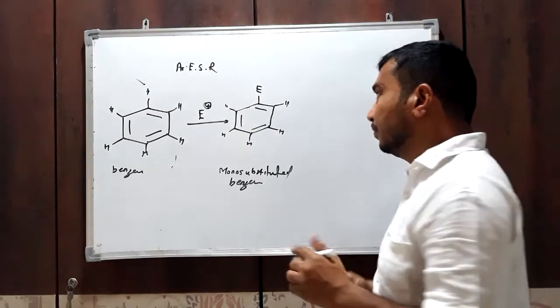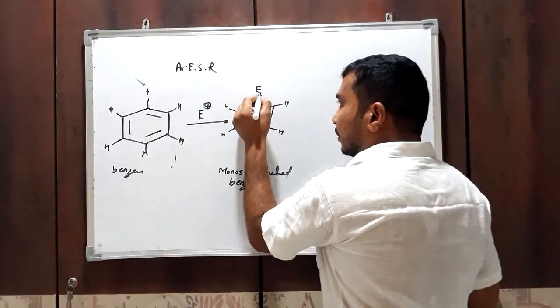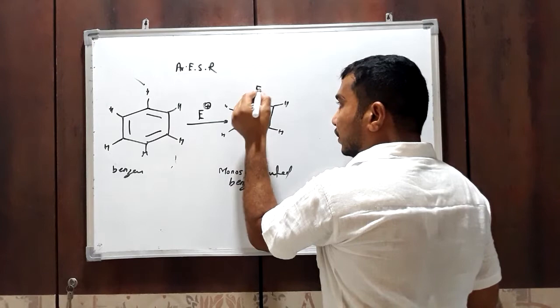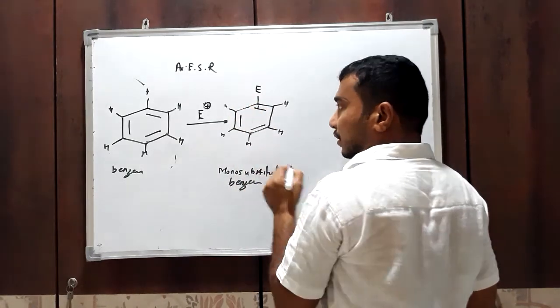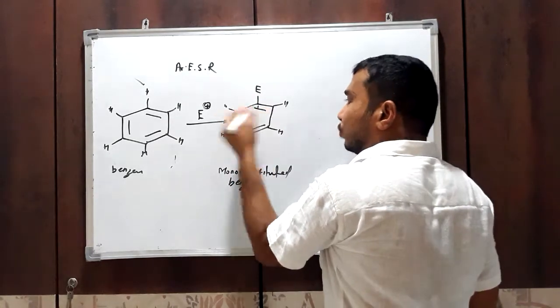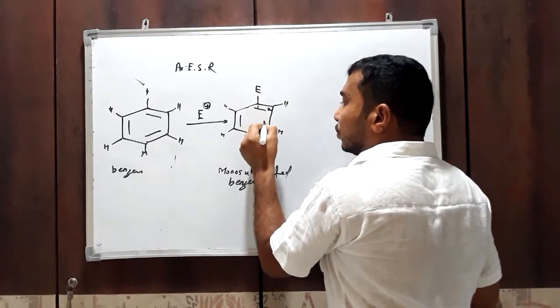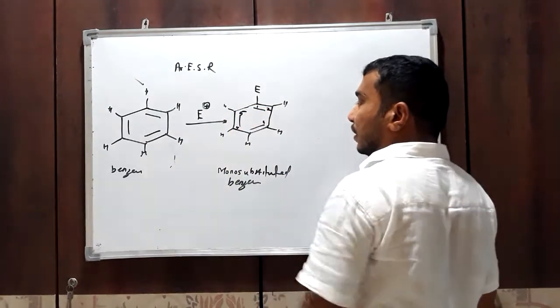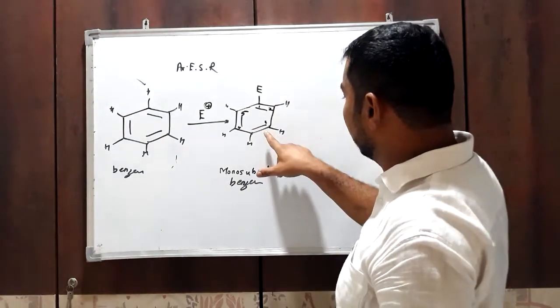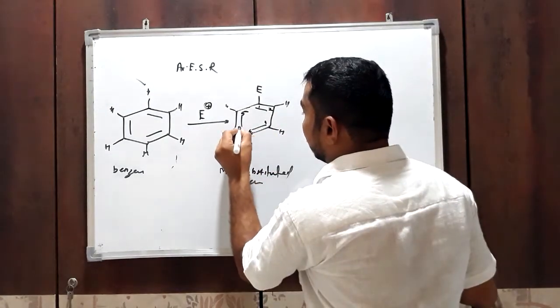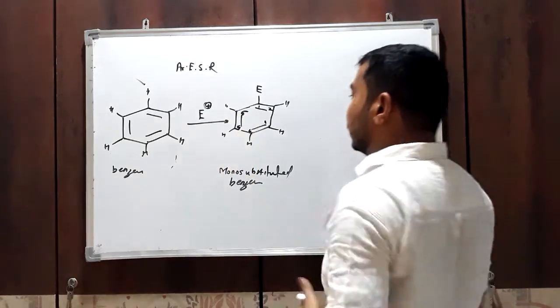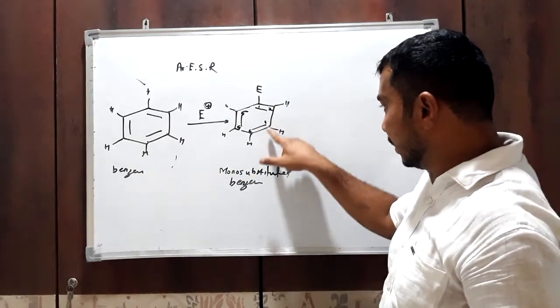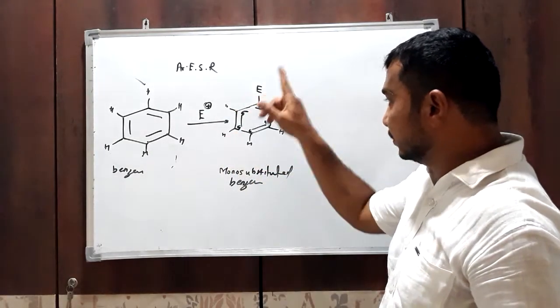See, the carbon atom attached to E gets number 1, and from this side or that side both are the same: 2, 3, 4, 5 and 6. Carbon number 1, carbon number 2, carbon number 3, 4, 5 and 6.